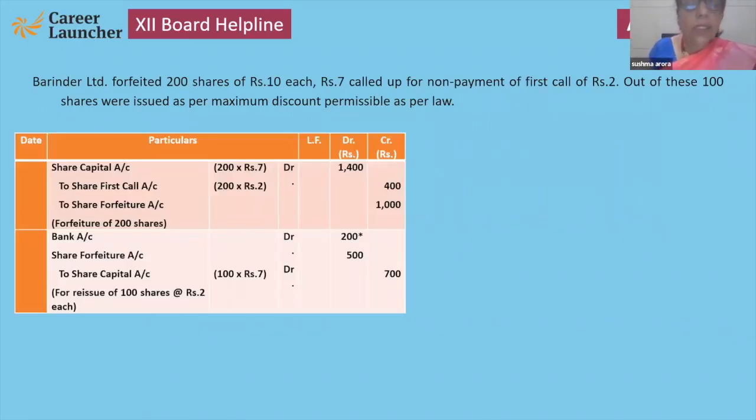Now here, the question says journalize. First of all, we have to make entries for forfeiture, then entries for reissue. This is an important question, because forfeiture is 200 shares, but reissue is 100 shares only.